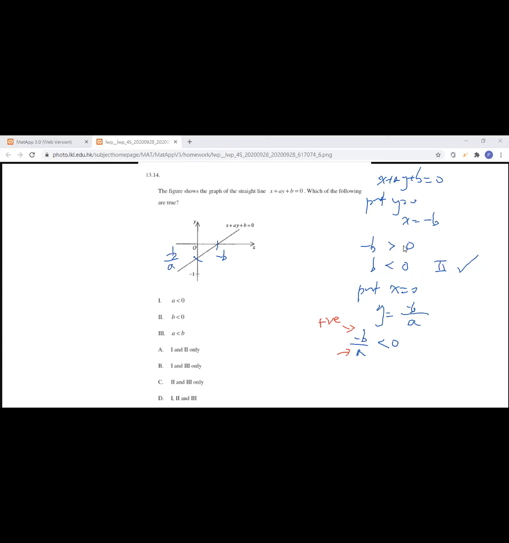It should be negative, right? Okay, so a should be less than 0. A is less than 0, which means that statement 1 is also correct. Okay, statement 1 is also correct.